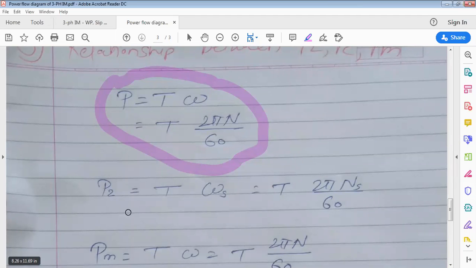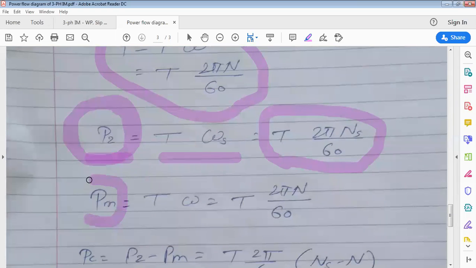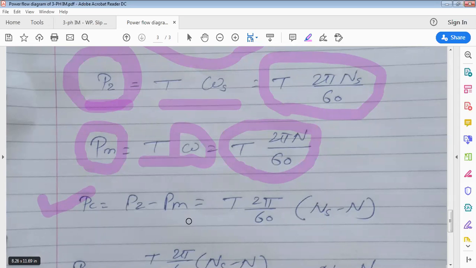Now observe P2. What is P2? It is the output of the stator, that is the input to the rotor. T omega, at what speed is it given? At speed Ns. That's why T into 2 pi Ns by 60. What is PM? It is the gross mechanical power developed by the rotor, which is again T omega, but the speed of the rotor is N. That's why you get 2 pi N by 60. Clear up to this?